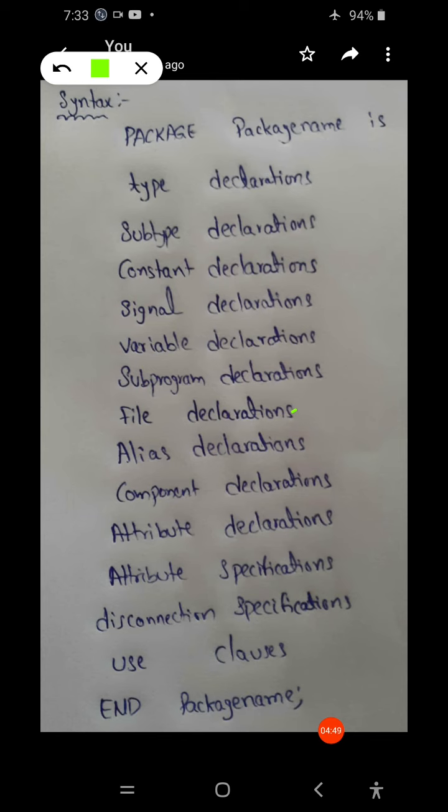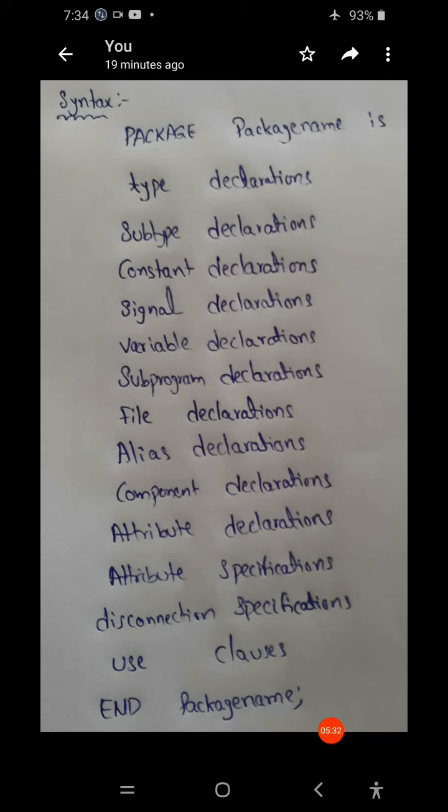Constants cannot be changed during simulation. Subprograms and files we will discuss later. An alias is another name for a given name. This is the syntax for the package declaration.